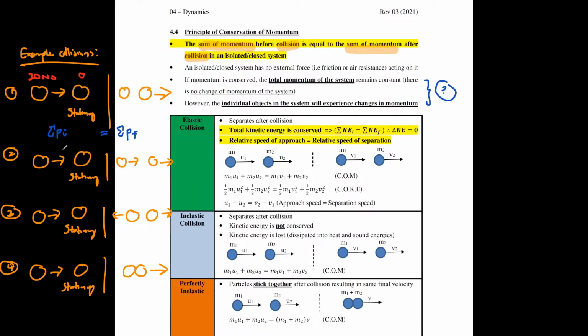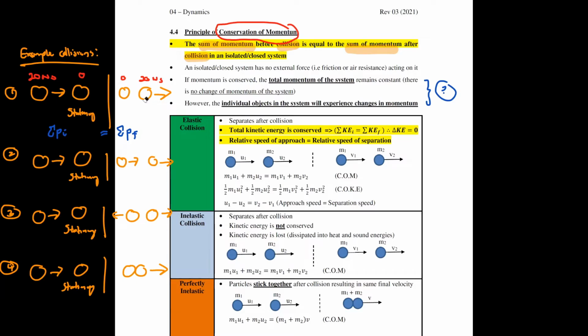The sum of initial momentum is just going to be 20. According to conservation of momentum, the total momentum after collision must be the same.